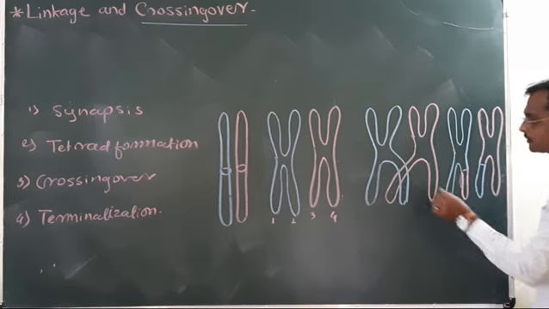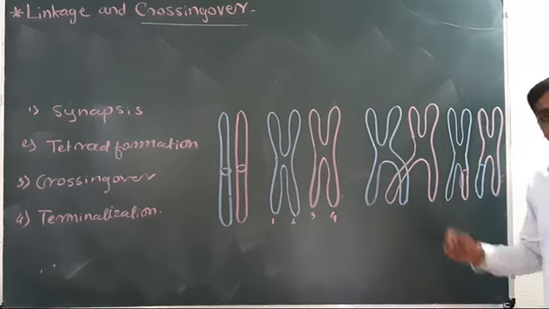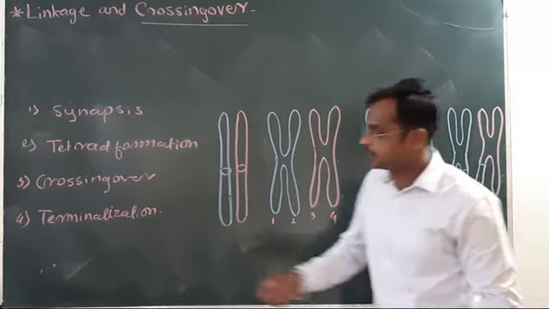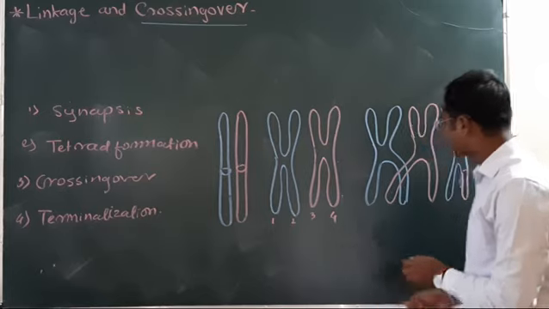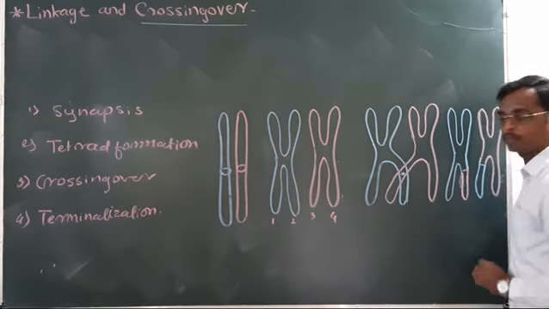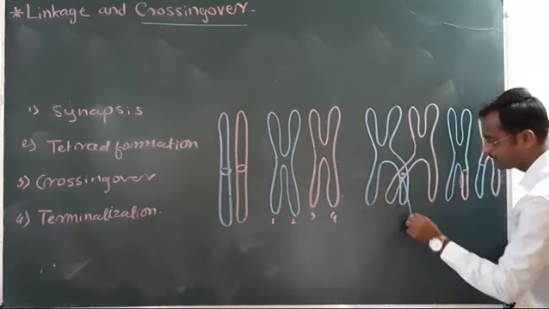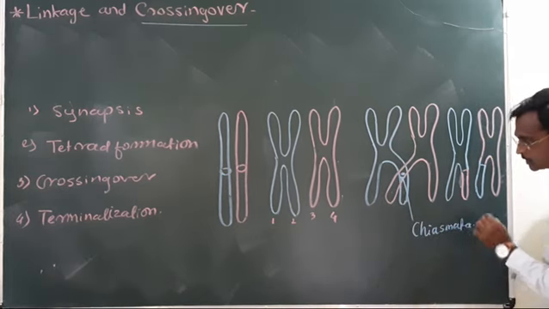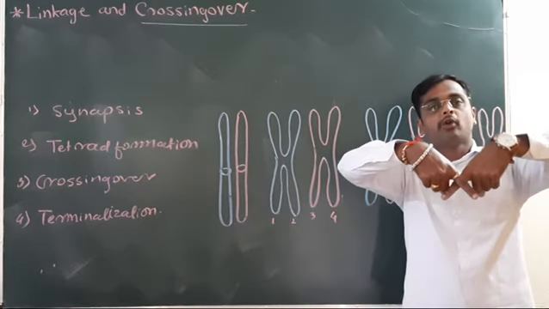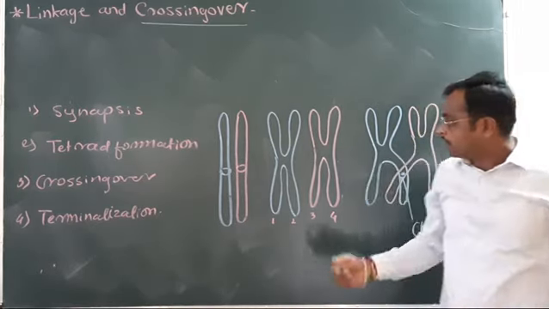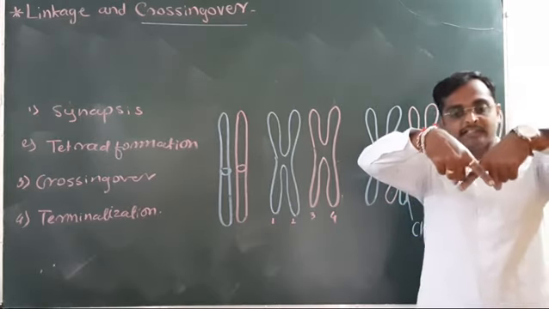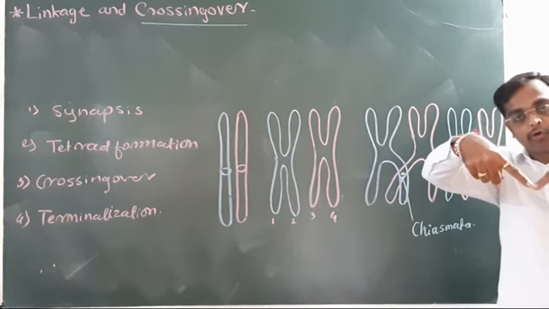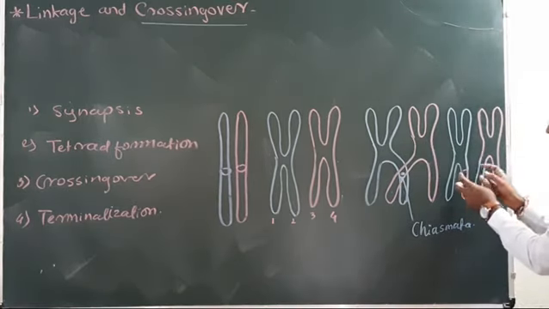Here exchange of genetic material takes place, and after separation, the last step is terminalization. This point of crossing over is called the chiasmata, and as the crossing over proceeds, this chiasmata will move towards the end, and the chromosomes repel each other and separate from each other.